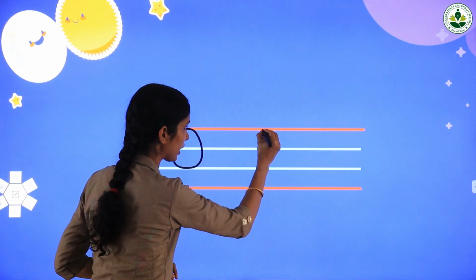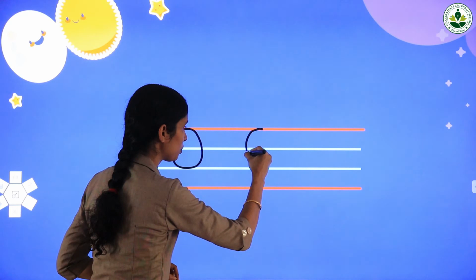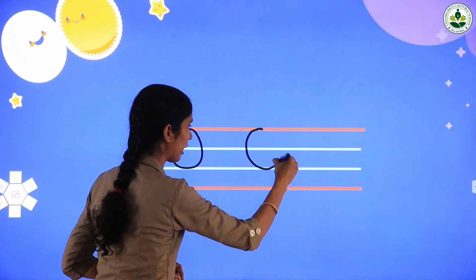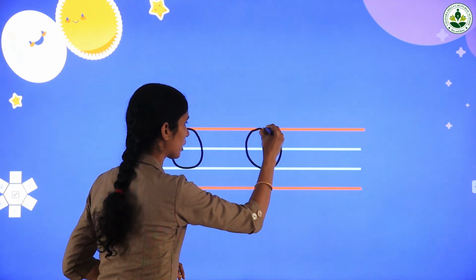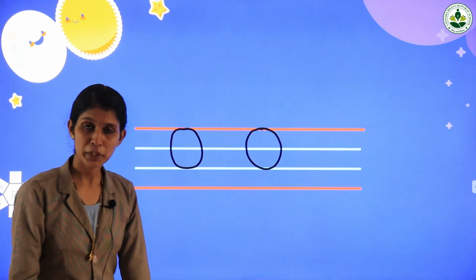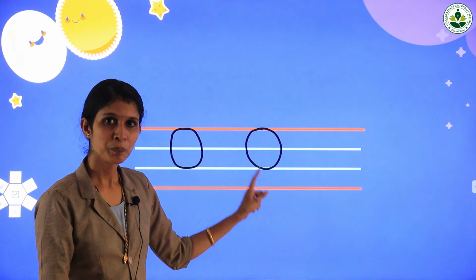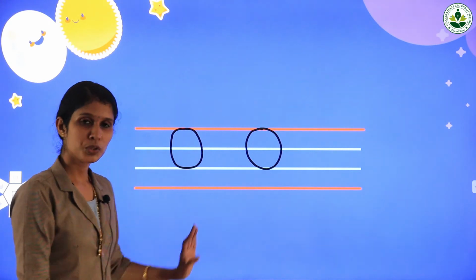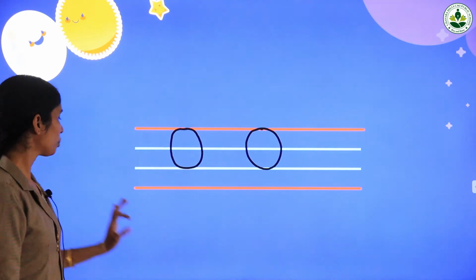Okay. So let's trace capital letter O again. It starts from the red line and touches the two blue lines. Again touch the first red line like this. Capital letter O. Repeat after me, capital letter O. Now we are going to trace small letter O.